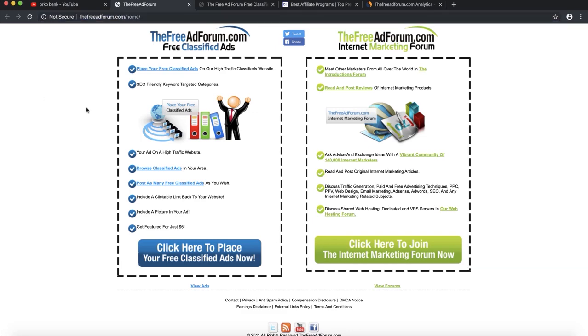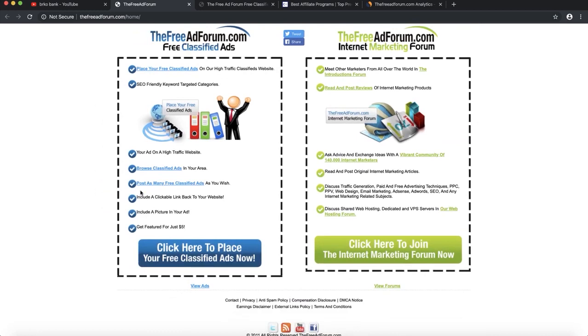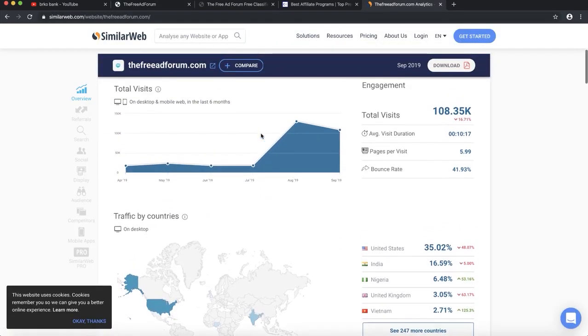So the first thing you need to get free ads is to go and type in the free ad form, shrink home. You will see right here what you should type, and here you can see you can place free ads on our high traffic classified websites. Keyword-friendly, targeted categories. You can see that you can place free ads on these forms and get quite a few clicks on your affiliate links. To show you guys the traffic on this website,